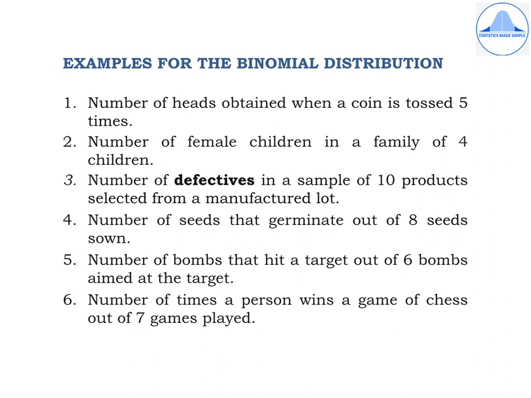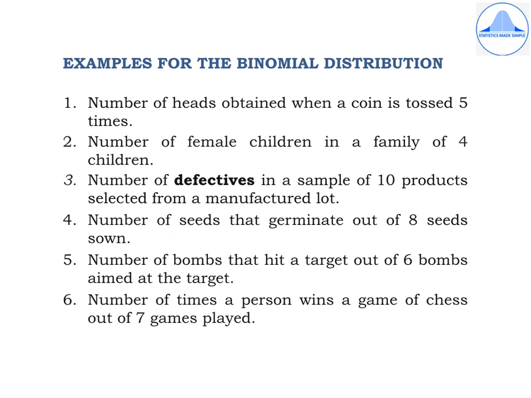We'll now discuss the examples for the binomial distribution. In each of these examples, you'll see that the random experiment is conducted more than once, and we note down the number of successes. The first example is number of heads obtained when a coin is tossed 5 times. You can change success as number of tails also. Second one, number of female children in a family of 4 children. Here a female child is considered to be success. You can change the example to number of male children in a family of 3 children.